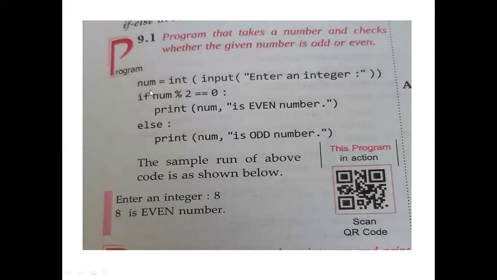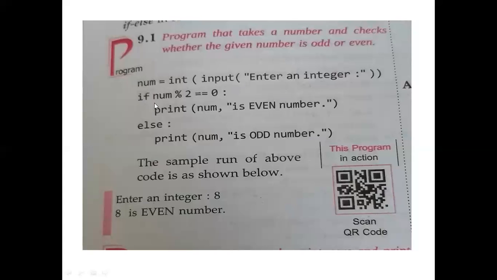Next comes this program that takes a number and checks whether the given number is odd or even. In this program, by using the if else statement, we have to check whether the number is odd or even. First we have to take an integer value by using the statement num equal to int input enter an integer. So if I enter 20 here, that 20 is converted to an integer and stored in num.